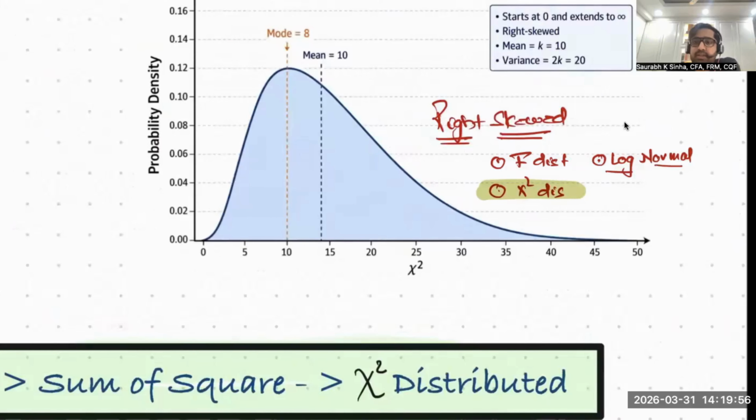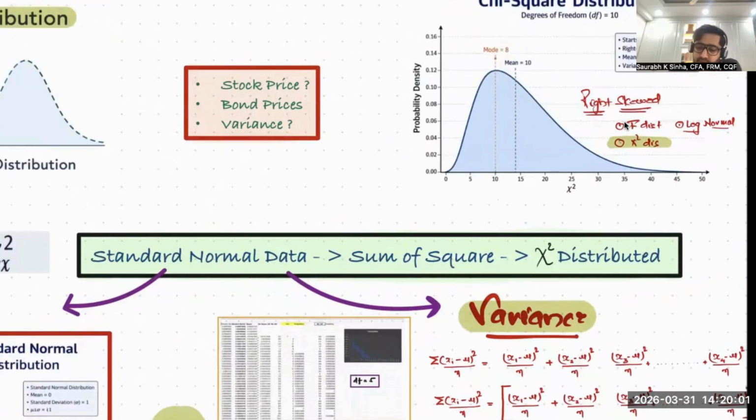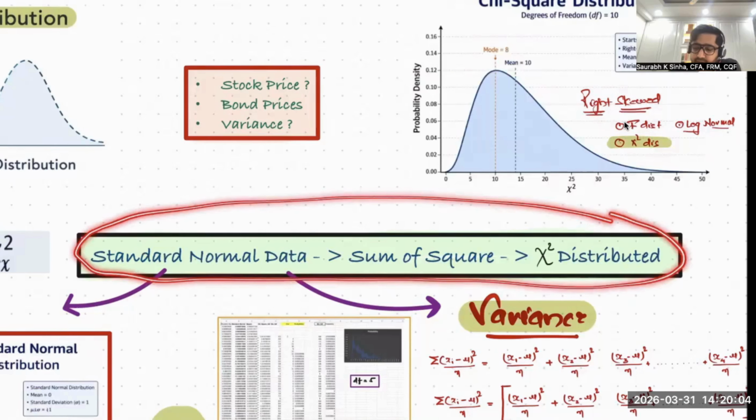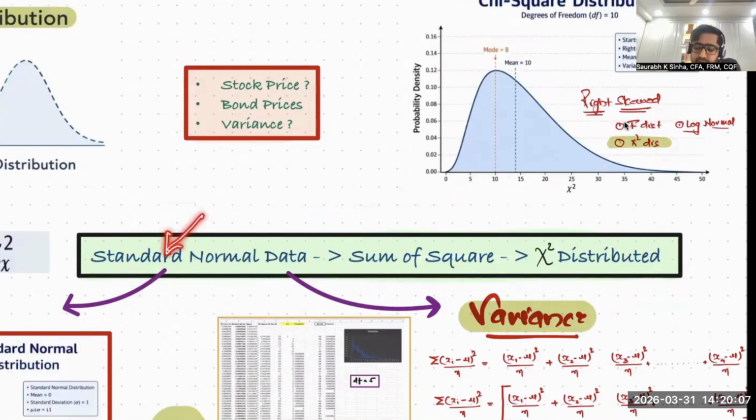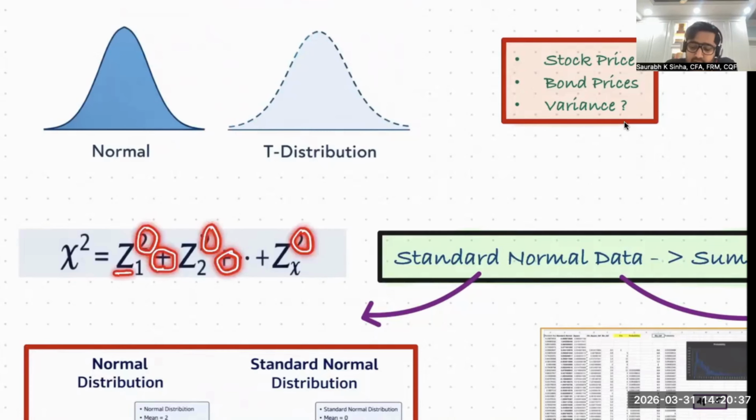Whenever we feel like? The answer is no. We can only use the chi-square distribution when this condition is satisfied. What is the condition? It should be standard normal data, and then you take the sum of the square of that data. That will become chi-square distributed. Mathematically, you write it like this: any entity is chi-square distributed if you are taking the sum of squares of standard normal variables.